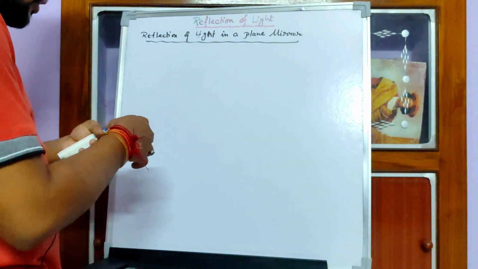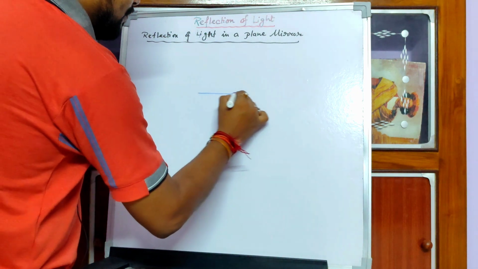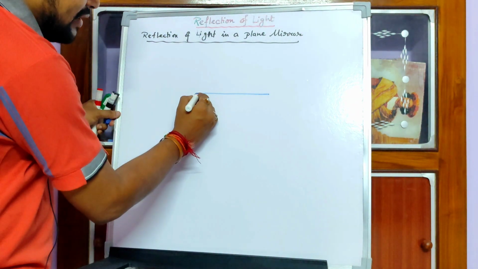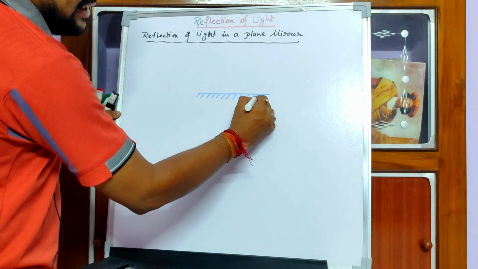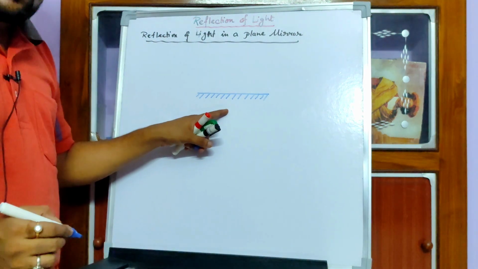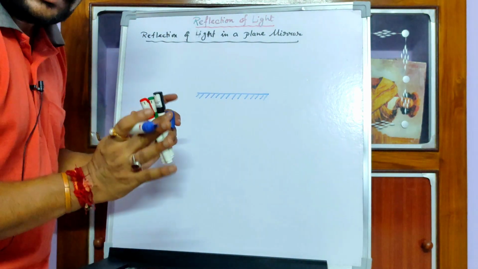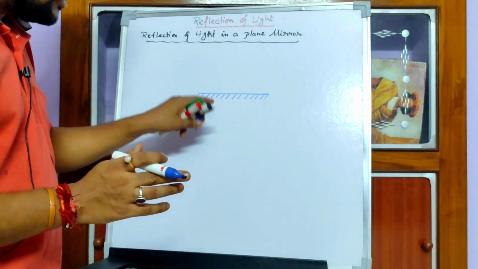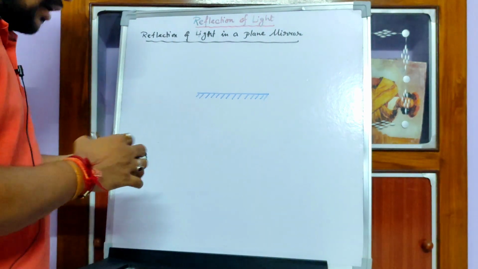First of all, let me draw our plane mirror. So let's say this is a plane mirror. On one side of a plane mirror there is a reflecting coating, that means a silver coating. Because of this silver coating, reflection takes place. Otherwise, it is simply transparent glass and light can pass through it. Because of this reflecting coating, it bounces the light back.